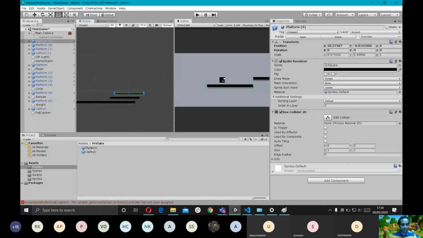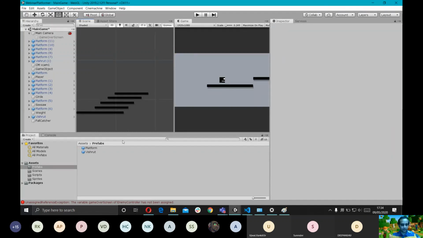so I think that can also be helpful. Now I'm trying to create a ladder here. And there's one more thing I want to teach you guys, which is the trigger colliders. So I'm going to teach that as well. Okay, let's go higher up.